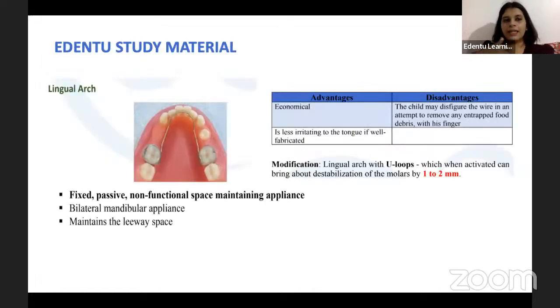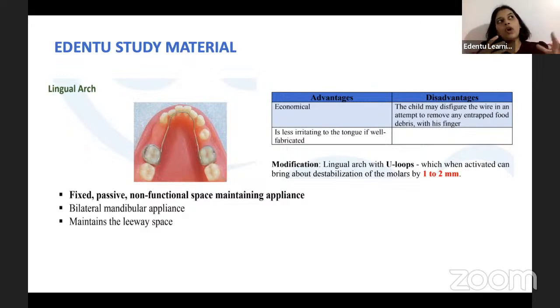So like I said, lingular space maintainer, it is a fixed type of space maintainer. That is, it is cemented onto the permanent molars and it is non-functional. Why is it called non-functional? Because there is no teeth that is replacing the lost primary molars. Okay, so there is no masticatory function that is happening, which makes it a non-functional space maintainer appliance. And it is usually given whenever there is a bilateral loss or bilateral multiple loss of primary posterior teeth. And one of the most important advantages is that it maintains the leeway space.